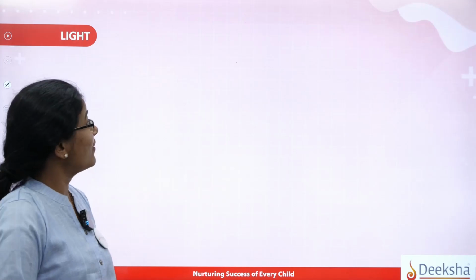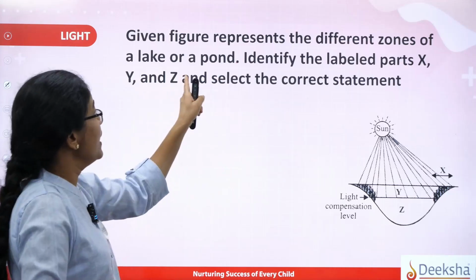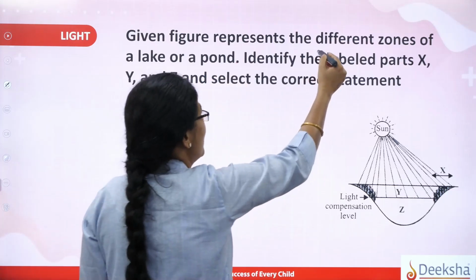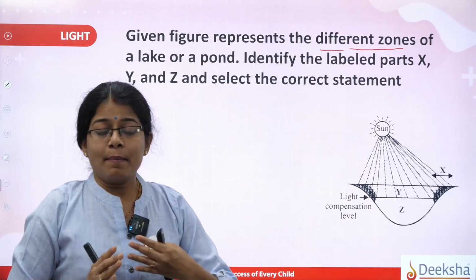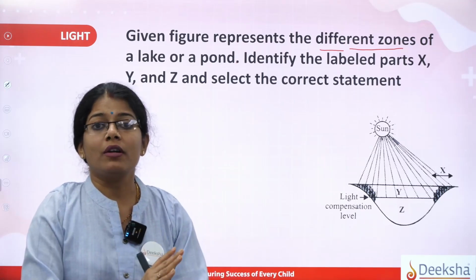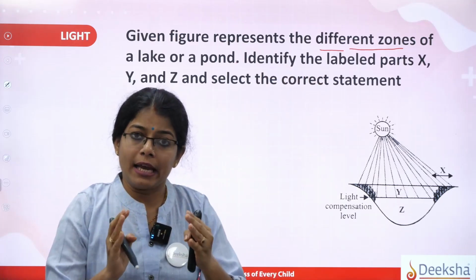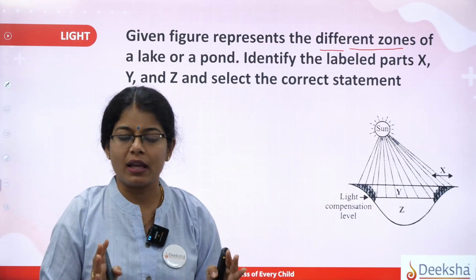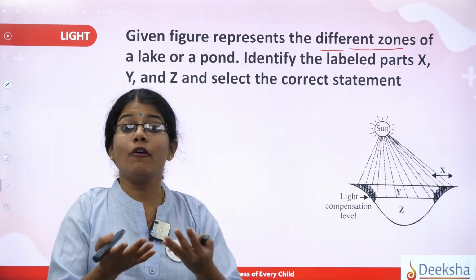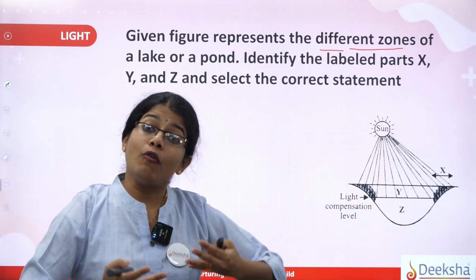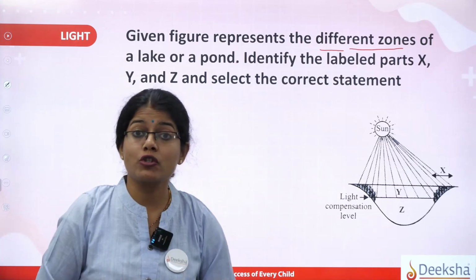And now the question is, given figure represents the different zones of a lake or a pond. Very important to be marked here is the different zones, students. That is, how light matters a lot in the water body. That is what we will be discussing here. If you see, light influences life a lot. For example, plants or animals, right? You know plants require light for photosynthesis. Similarly, even the water body requires light. And how the light influences their life, let us talk about that now.